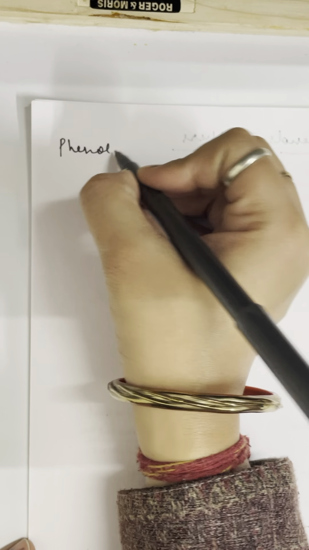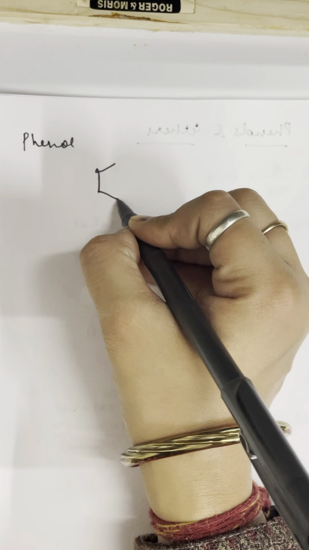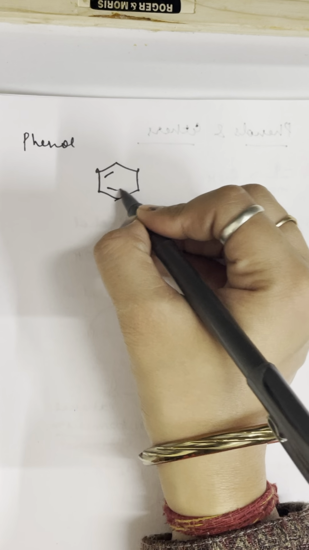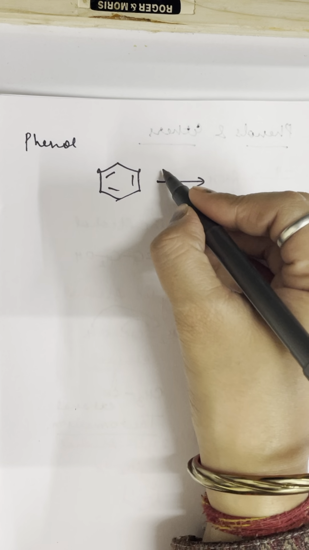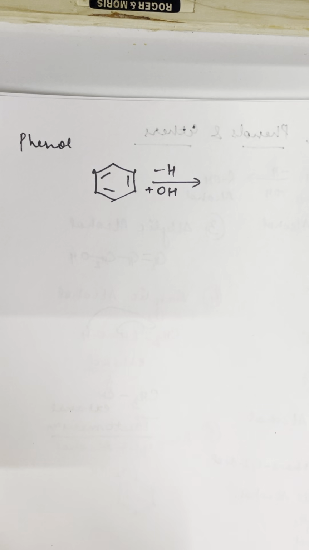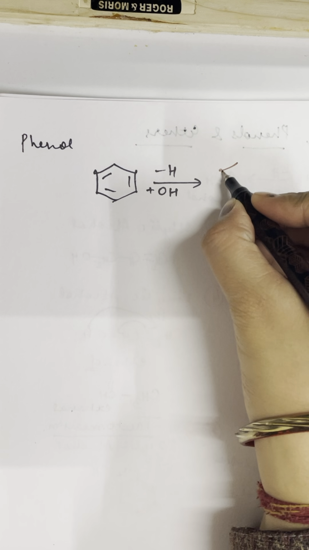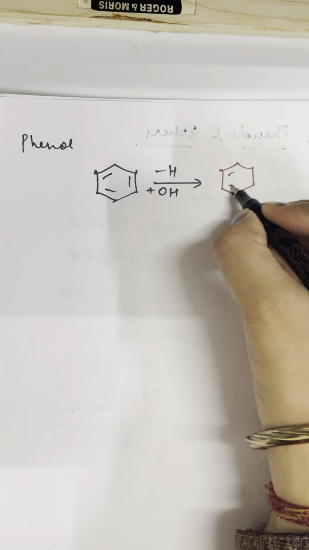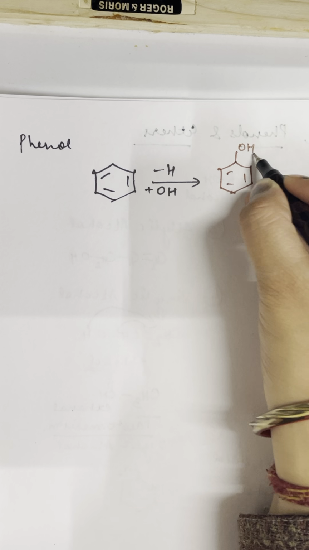Phenol. When you have a benzene ring and you take out one hydrogen from the benzene ring and give one OH, then it will convert into phenol. So the formula for phenol will be, this is phenol.